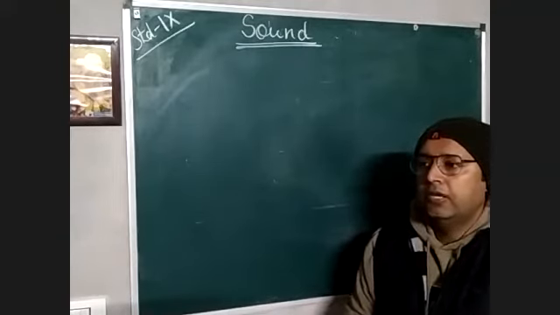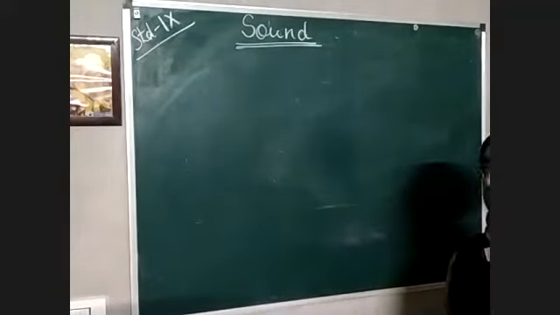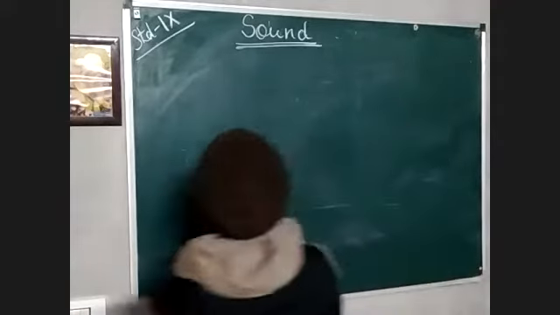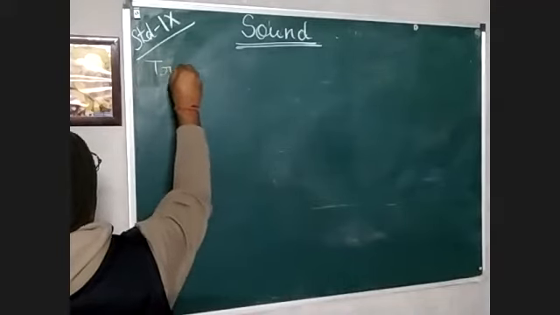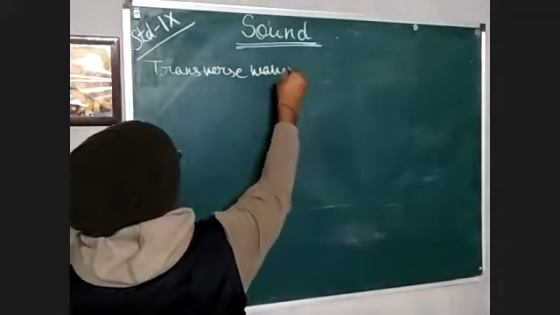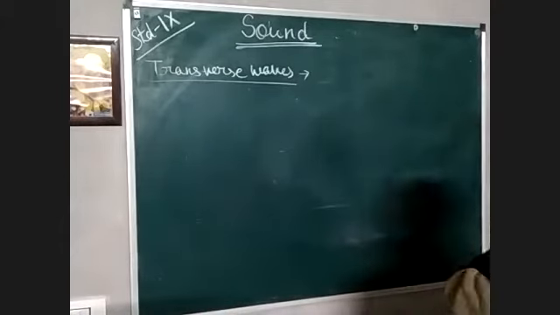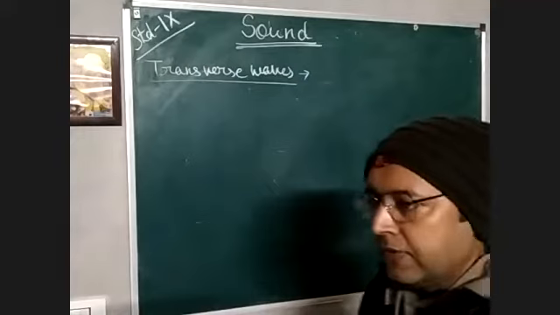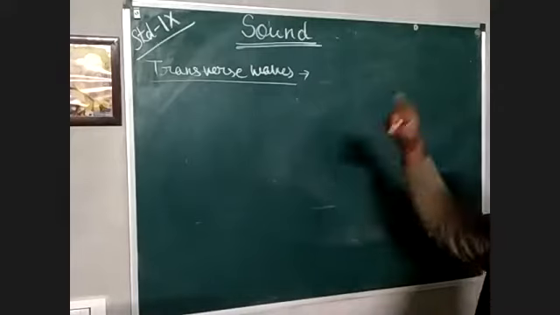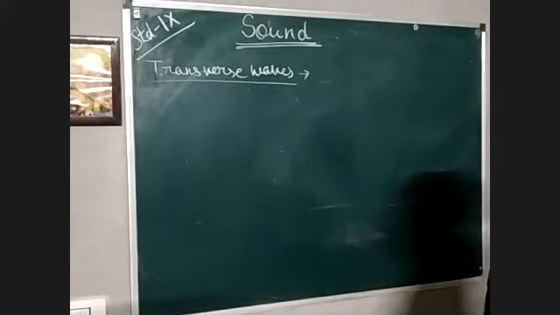Now, on the basis of the movement of the wave, we can classify waves into two categories. First is transverse waves. My dear children, you have to understand the meaning of the transverse wave. Transverse waves are waves in which the particles of the medium move in a direction perpendicular to the direction of propagation.